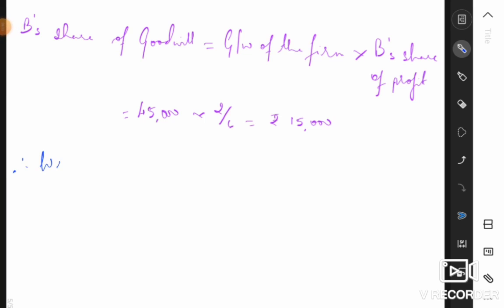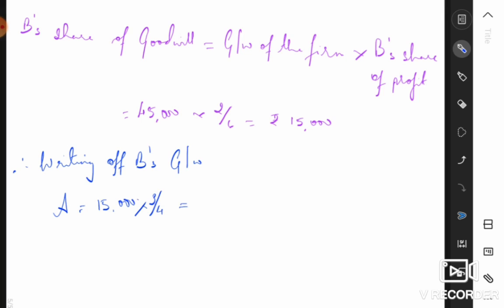So writing off B's goodwill. How will you write off B's goodwill? A will be equal to, out of 15,000, he has gained 3/4 of this.